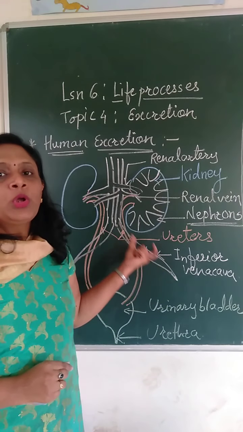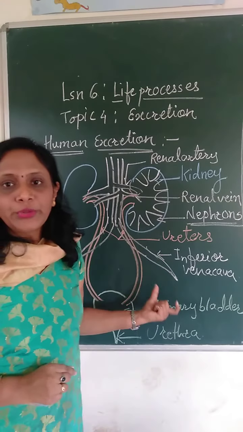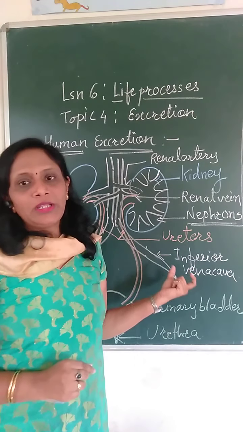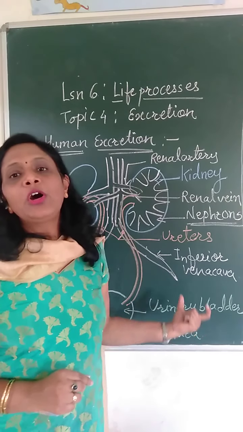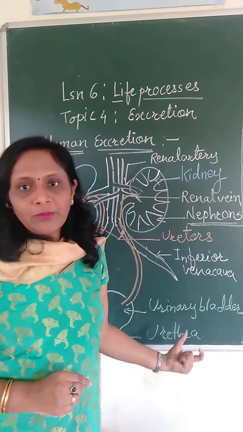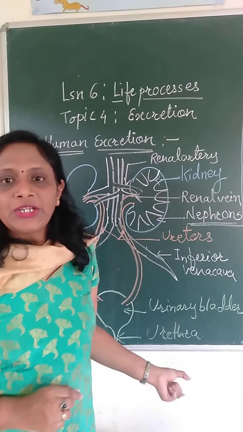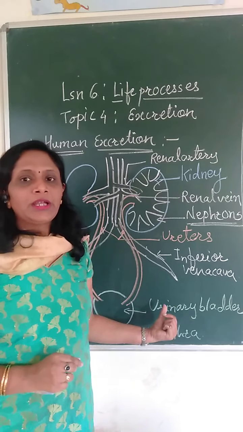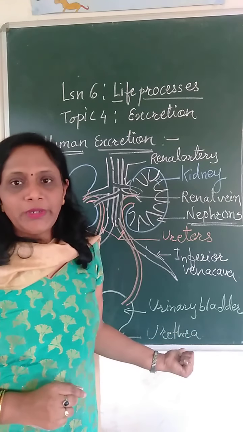This is how filtration and formation of urine takes place. The process of removal of urine from the human body is called urination, through which the urine, the nitrogenous waste, is given out of the body.